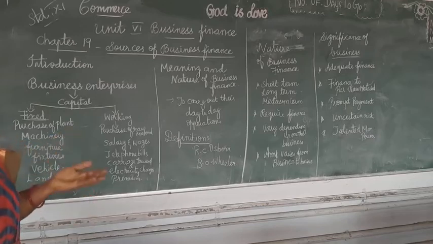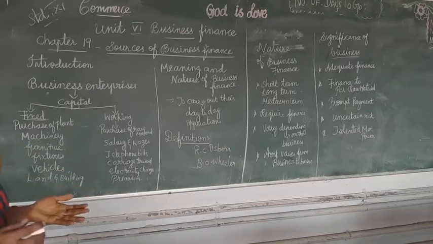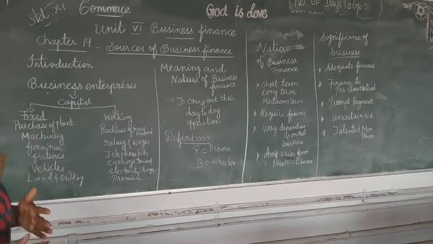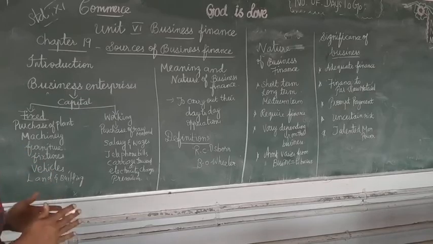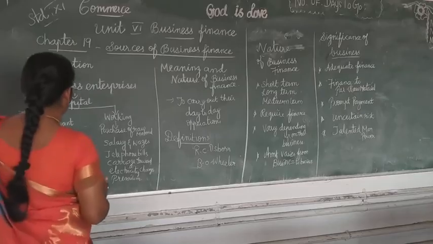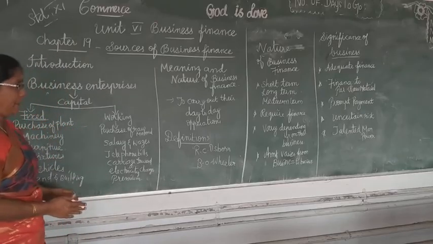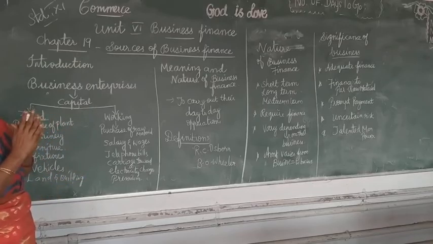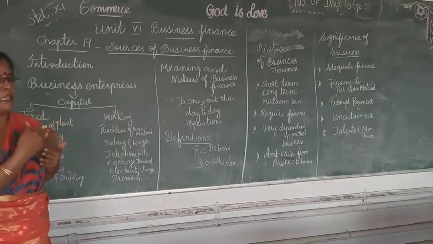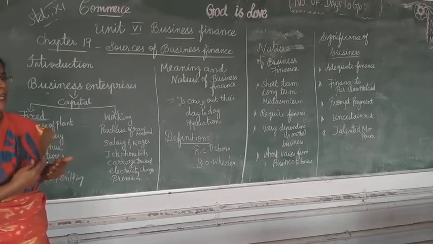Whatever the concern may be, whether it is a big concern or a small concern, we will divide this capital into two: fixed capital and also working capital. Initially, we will segregate the amount for fixed capital and then we will take the money for working capital.